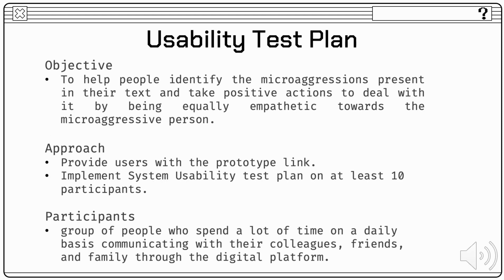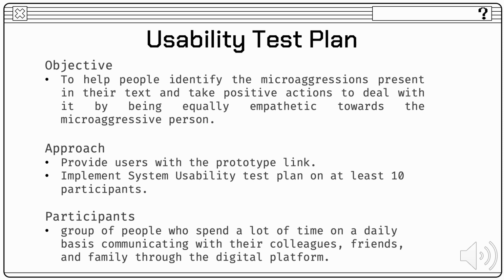Usability test planning is a process of describing our goals, methods, and approaches for the actual test. The objective is to help people identify the microaggressions present in the text and take positive actions to deal with it by being equally empathetic towards the microaggressive person. So let's talk about the offers. We provide users with the prototype link. We implement the system usability test plan on at least 10 participants, and together it was more than 20 participants.